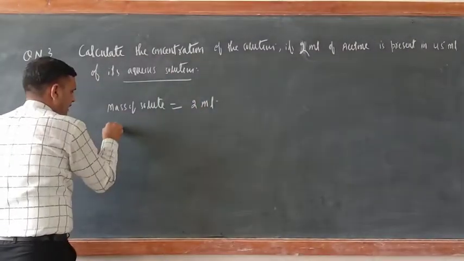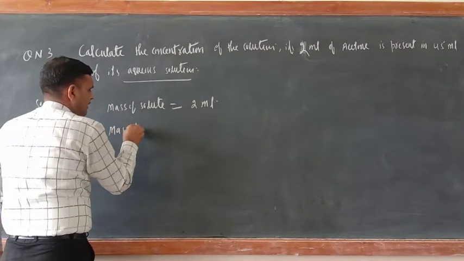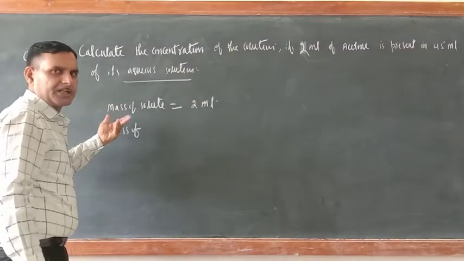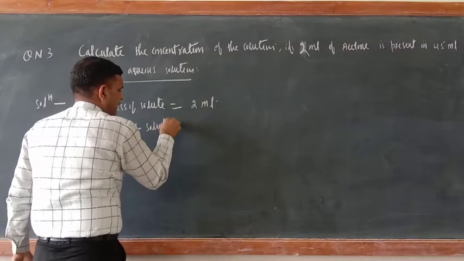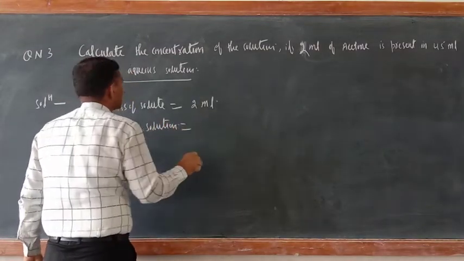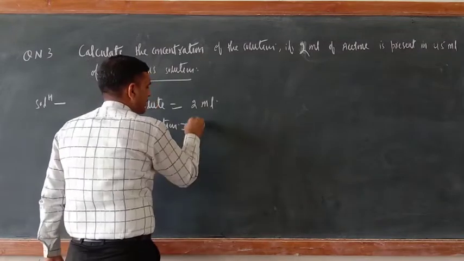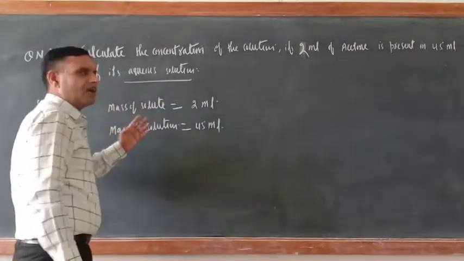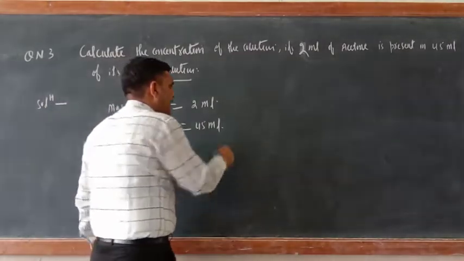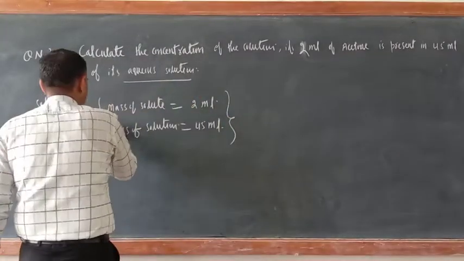Now solution: solvent they have not given, directly they have given the solution. So the volume of solution equal to 45 milliliter. Both are in milliliter, which means this is an example of the volume by volume percentage method.